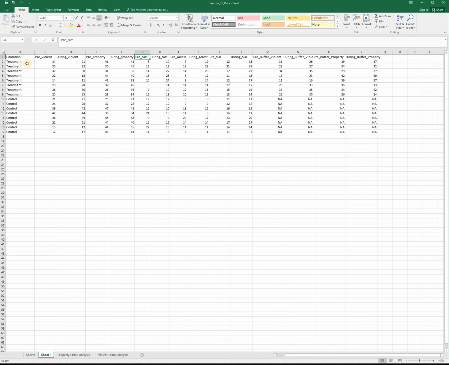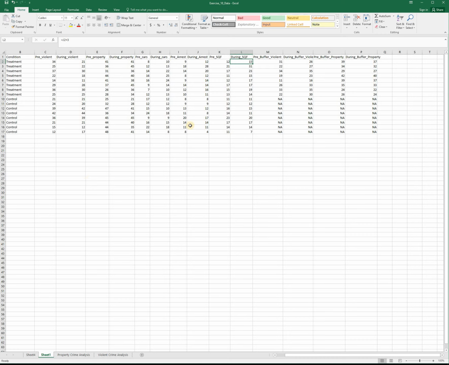What we're saying is that in this sector, which is a treatment sector, we had 8 car stops before the intervention, and then we had 10 car stops during the intervention. We also have these variables for arrests. So we've got the number of arrests that occurred before the intervention and the number that occurred during it. Stop, question, and frisk: we've got the number of SQFs that occurred before the intervention and the number of SQFs that occurred during the intervention. So what we're going to do first in our presentation is show these different outputs for the treatment and comparison groups as a whole.